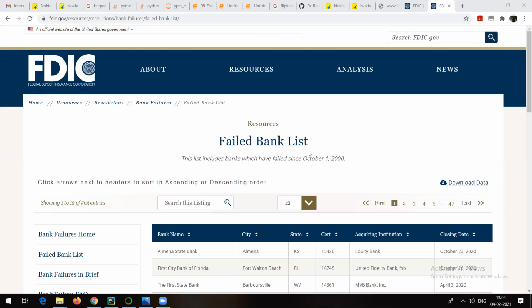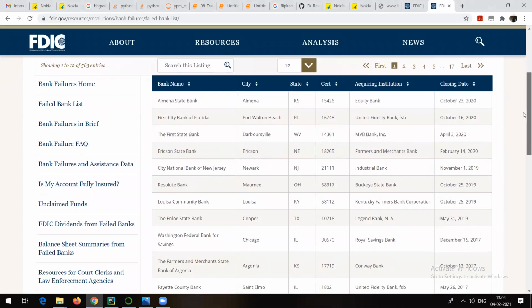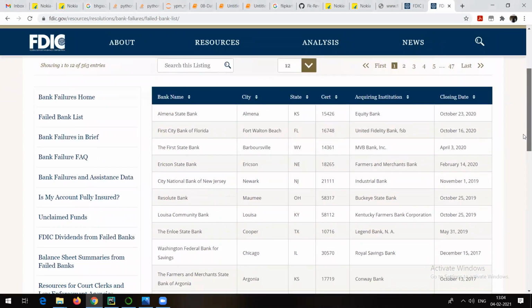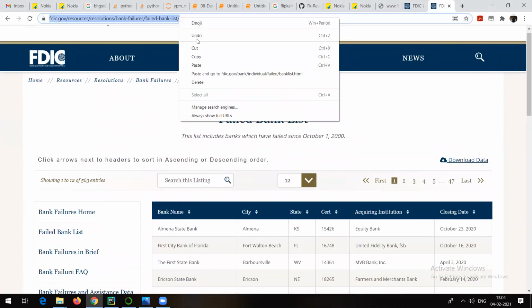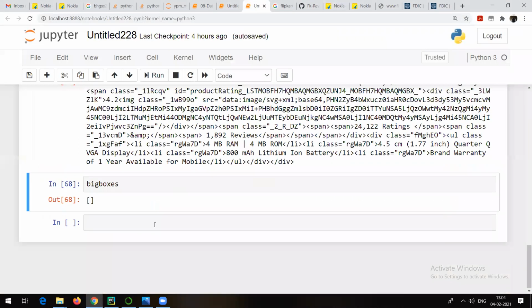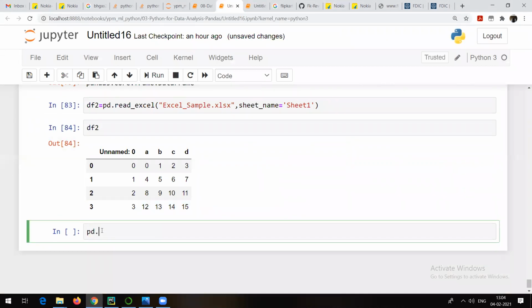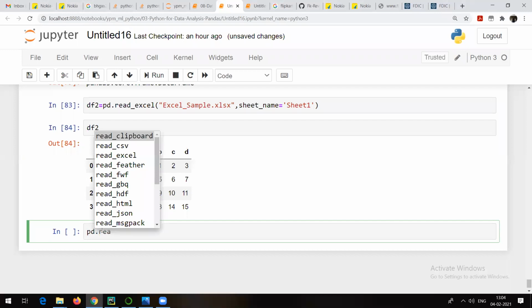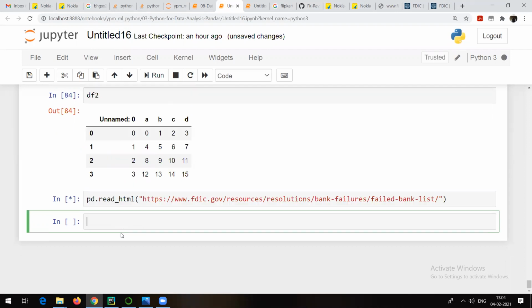Yes, sir. Yeah. So I was talking about this one, that this particular web page we are going to read now. But I was saying that the limitation of read_html is that it only reads tabular data from the web page. See, this is the link I have. I will copy this link. I will go to Jupyter. Now pandas dot read_html, something like this I have here, and I will paste the link and then just run it.